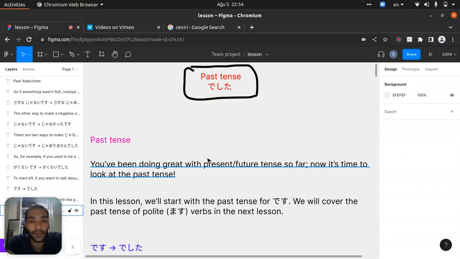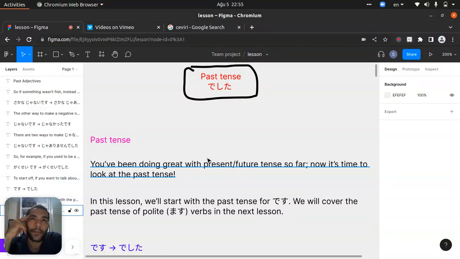What is past tense? It makes something like the past tense. Okay, so let's think about it. I would like to say "the cat is watching TV." But if I would like to tell that the cat was watching the TV, how could I do it? Okay, so you could do it like that.